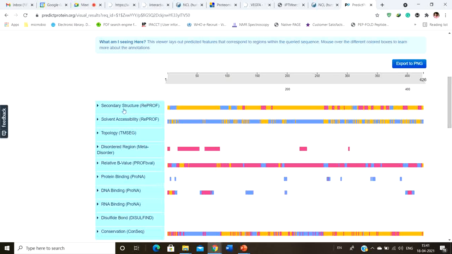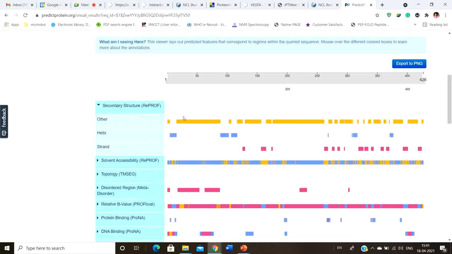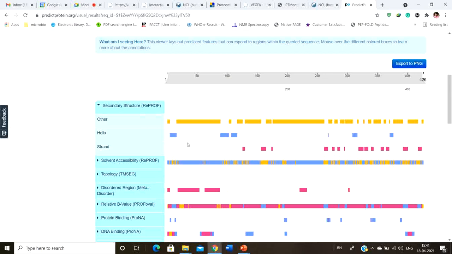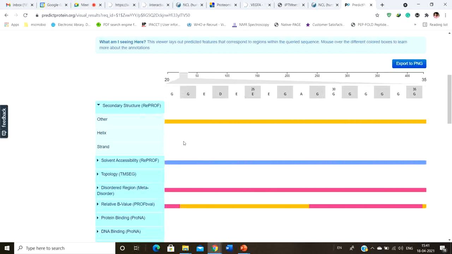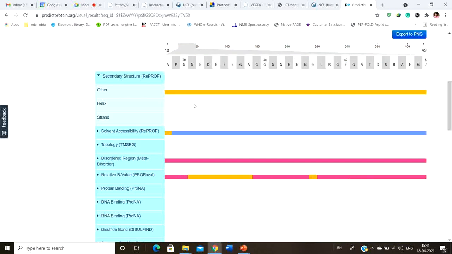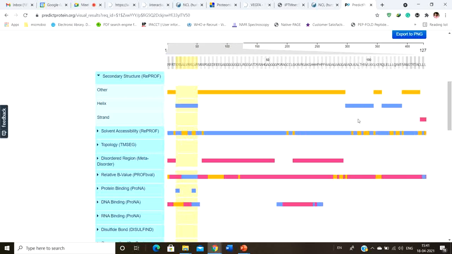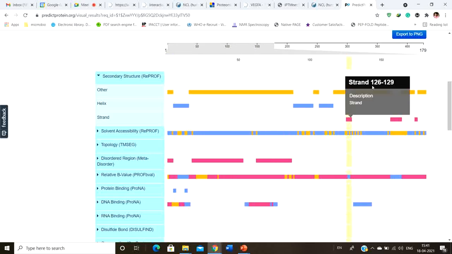For example, see, the first thing it does is the secondary structure prediction. It predicts the nature of the structure of the protein. It says that this particular region is alpha helix. Whereas you can see these are the beta strand regions. This particular strand, from the 126th amino acid to the 129th, belongs to the beta sheet region, and this area also belongs to the beta sheet region. You can see the amino acid number.